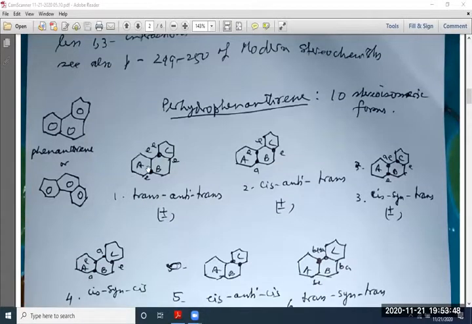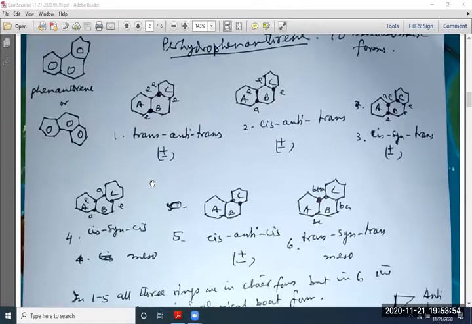So there are three rings A, B, C. One of the forms, you see, is A, B, C. Here is a heavy line, heavy dot, sorry, and this is the ordinary symbol. So in this form AB is called trans.